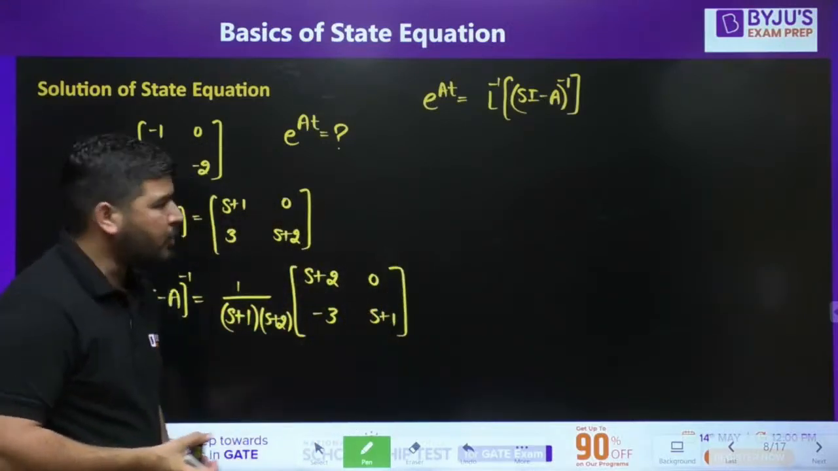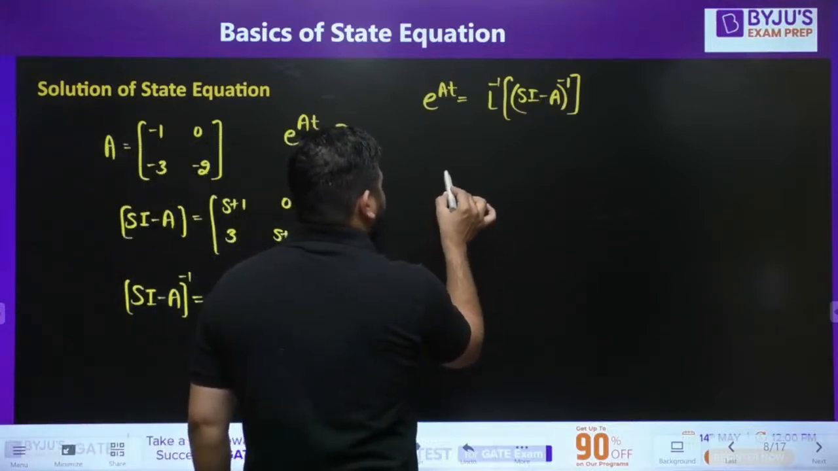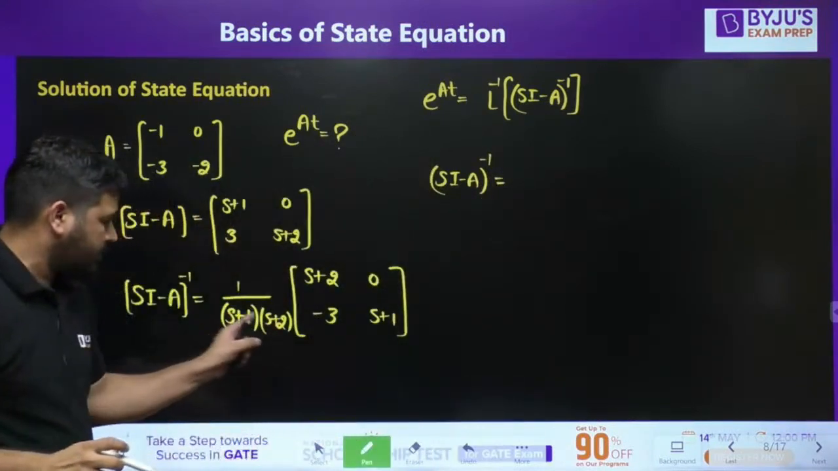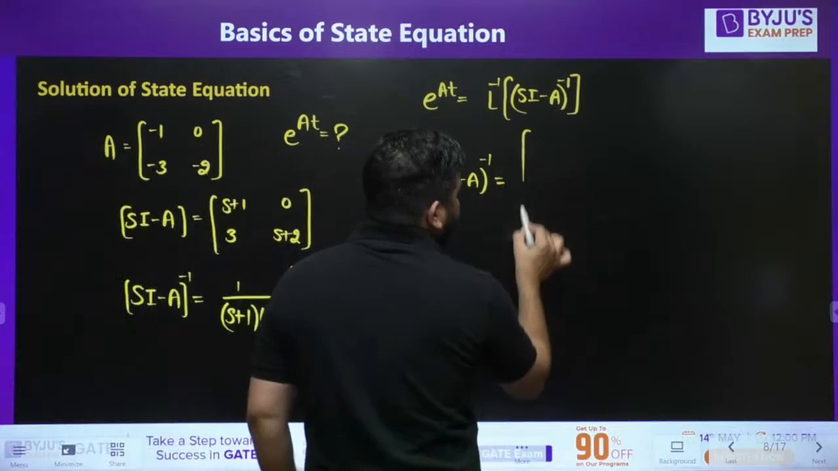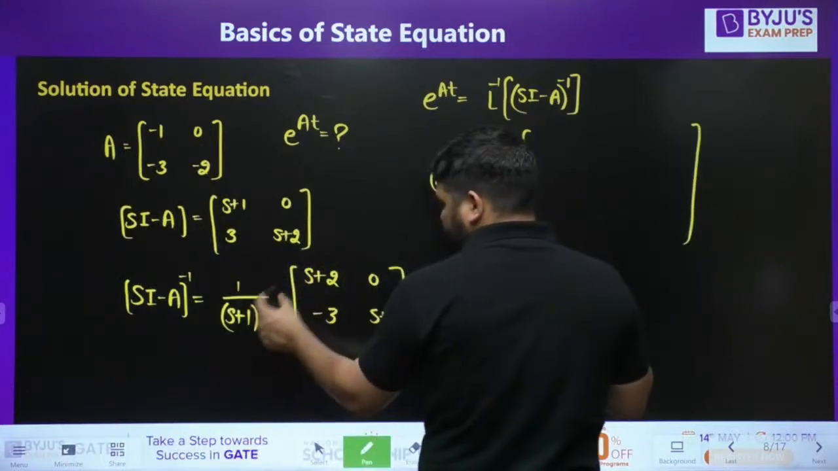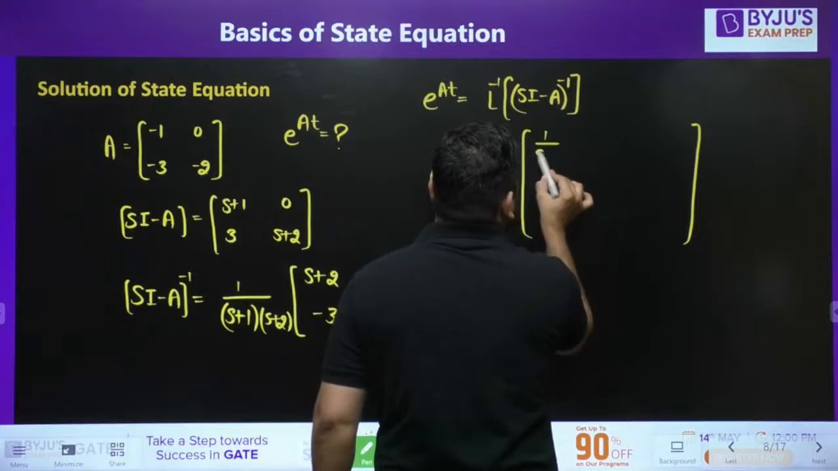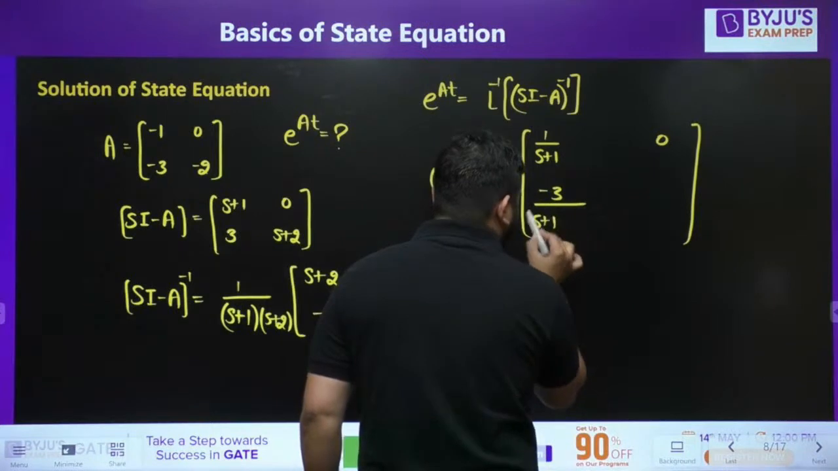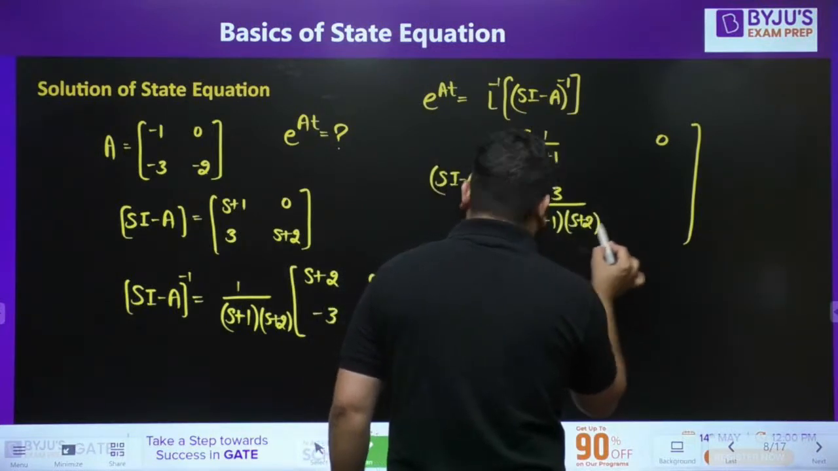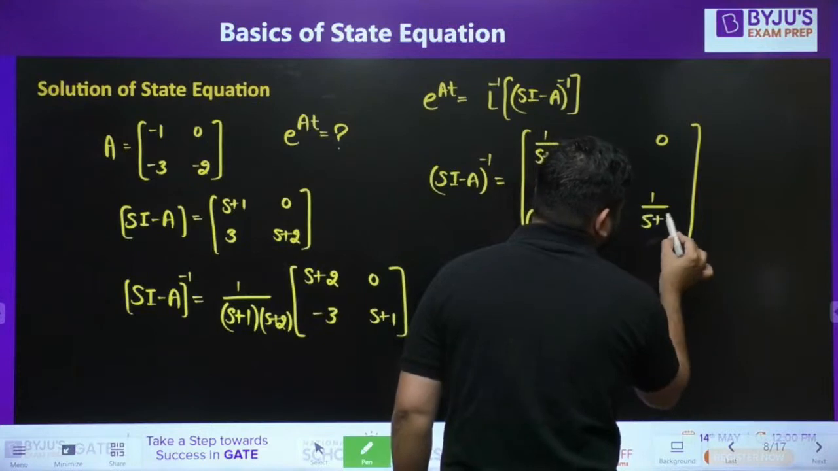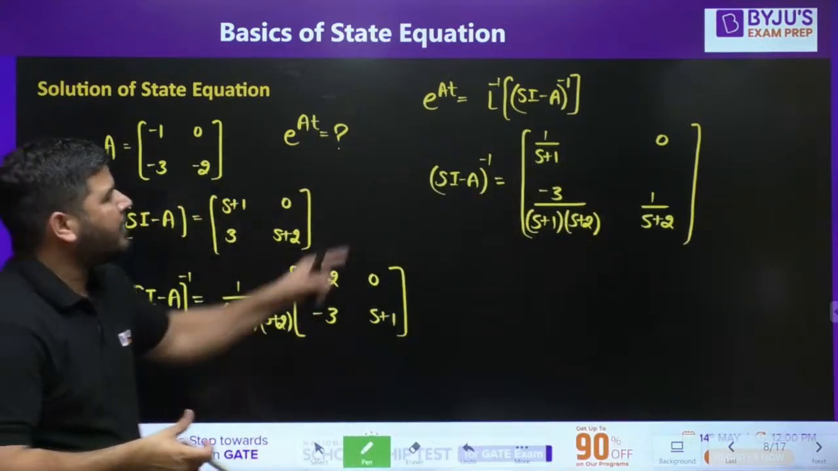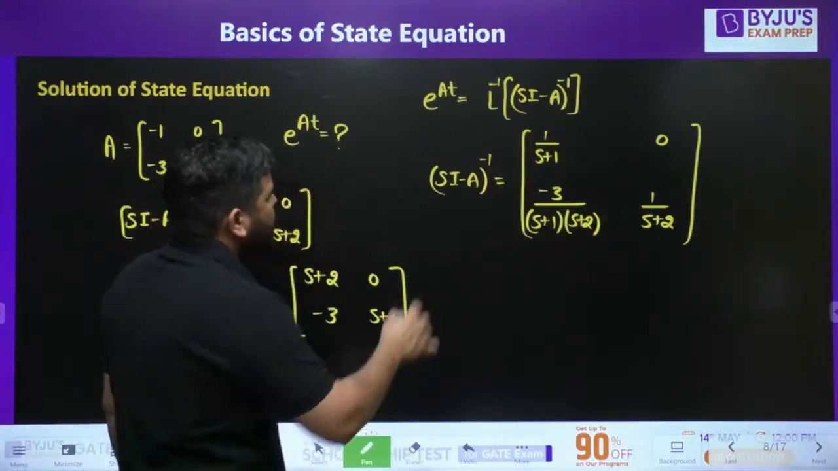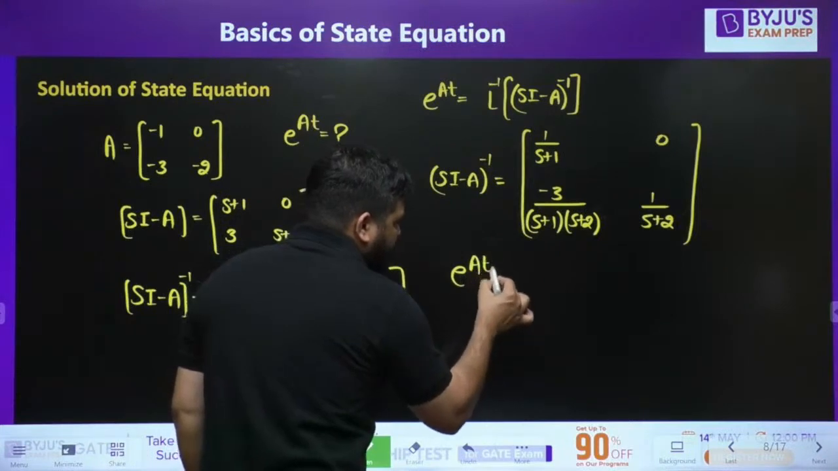Now let's take it inside. So if you take this determinant inside, then you will get (sI - A) inverse equal to: this (s+2) will cancel. So here you will get 1 over (s+1). Here you will get 0. Here you will get -3 divided by (s+1) into (s+2), and here you will get 1 over (s+2). Now what you need to do is, to find e to the power At, you have to take the Laplace inverse of this. So let's take the Laplace inverse of this quantity. If you take Laplace inverse of this quantity, you'll get e to the power At.